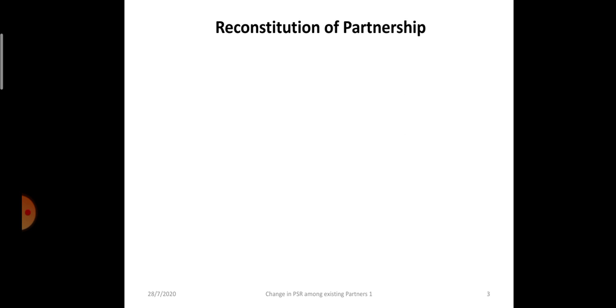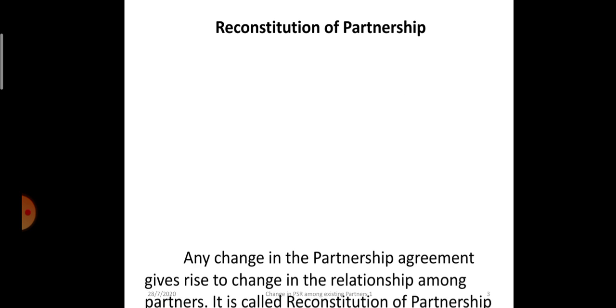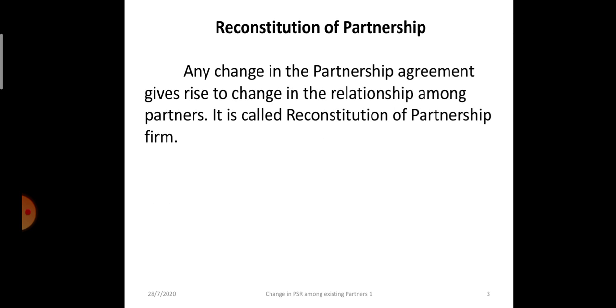They all should be above the age of 18, and it should be entered to do a legal business and share the profits of that business. Whenever the partners decide to change the agreement among themselves, the old agreement will come to an end and a new agreement will come into existence. So we can say that it will result in reconstitution of partnership.